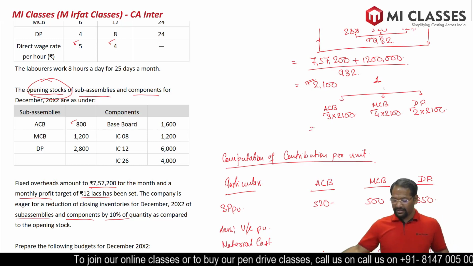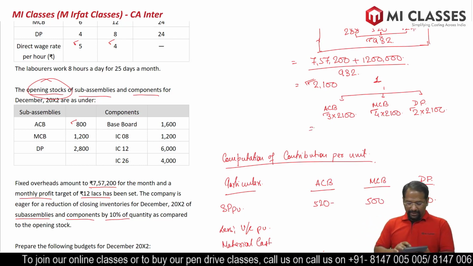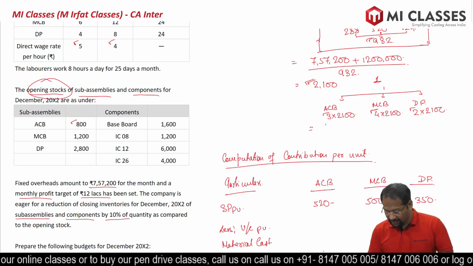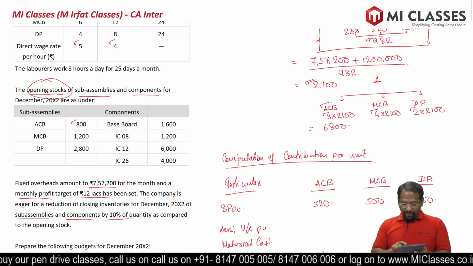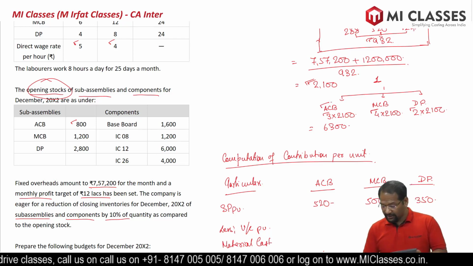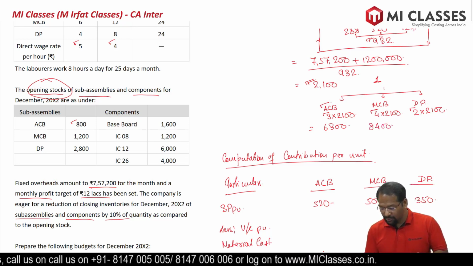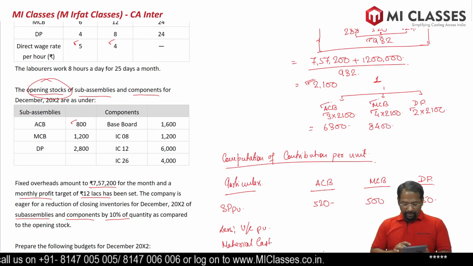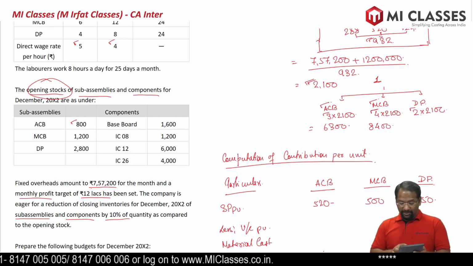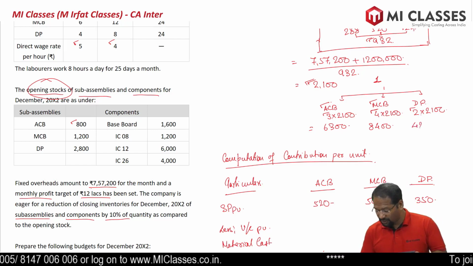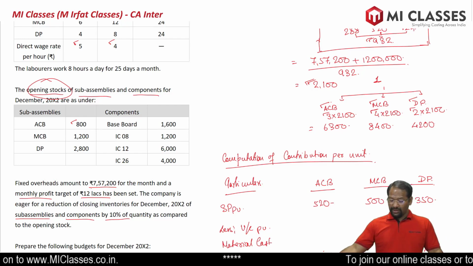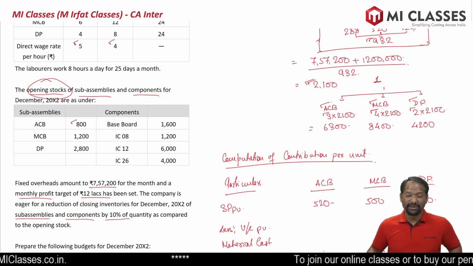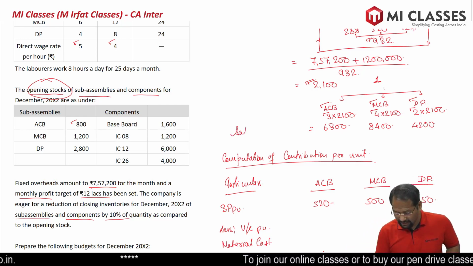So let's calculate this. 2,100 multiplied by 3, we get 6,300 units of ACB. 4 multiplied by 2,100 is 8,400 units of MCB. 2 multiplied by 2,100 is 4,200 units of DP. So we have got our sales budget.